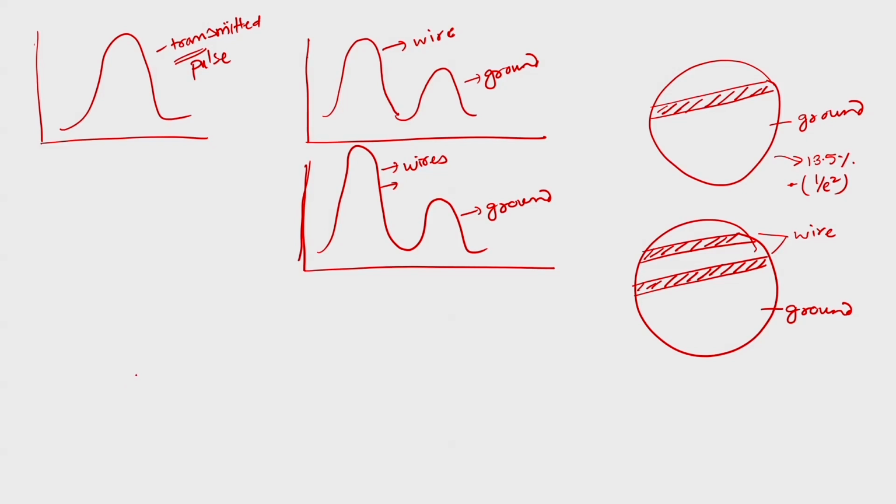What is the third possibility? Assume that this is the transmitter or receiver assembly, and along this line we have a couple of objects. Let's say one is here, one is here, one is here.